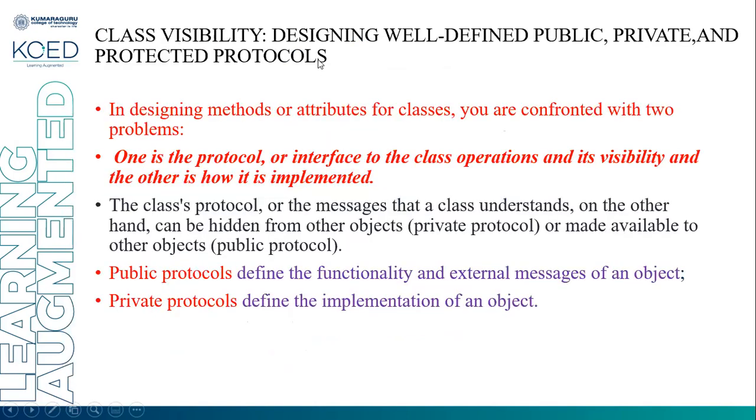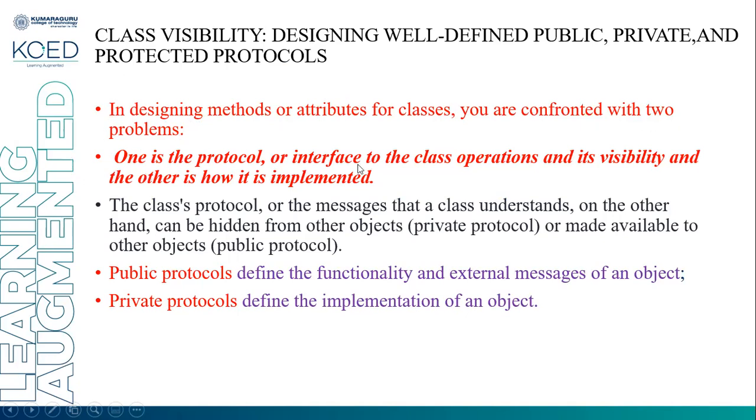Class visibility. Now we are going to discuss an important aspect. Class visibility means how the attributes and methods of the class will be accessed, what kind of permission it is giving. Designing well-defined public, private, and protected protocols is very important in defining class visibility. In designing a method or attribute of a class, you are confronted with two problems.